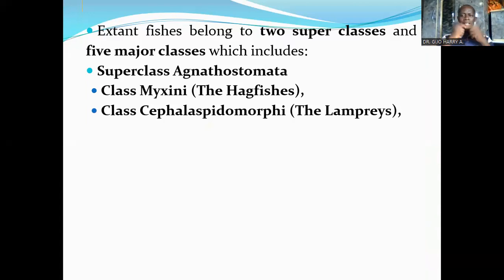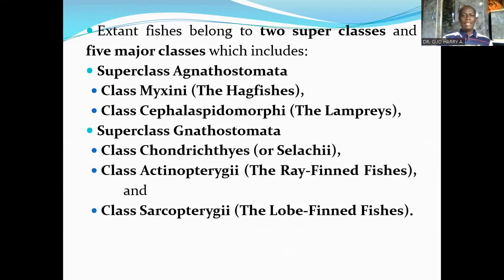Those vertebrates that lack jaws are said to be agnathans. The second superclass is the Gnathostomata, which consists of the jawed vertebrates. In the superclass Agnatha, we have the class Myxini, which is made up of the hagfishes, then the class Cephalaspidomorphi, which has the lampreys.